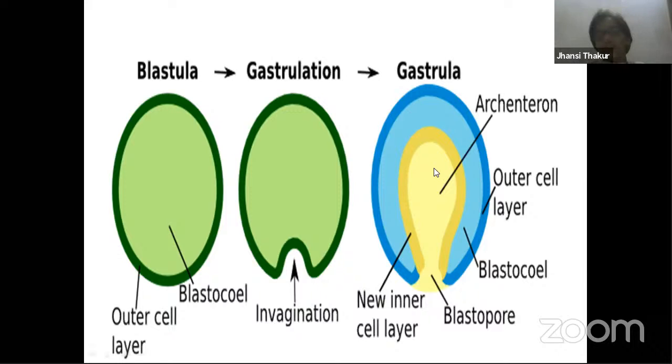Another important thing in this diagram is the archenteron. Archenteron is the primitive digestive system, primitive in the beginning. This is the embryo, right? That is why this is called archenteron, and there is the blastopore over here. So here we find two layers. So far we understood the formation of two primary germ layers.